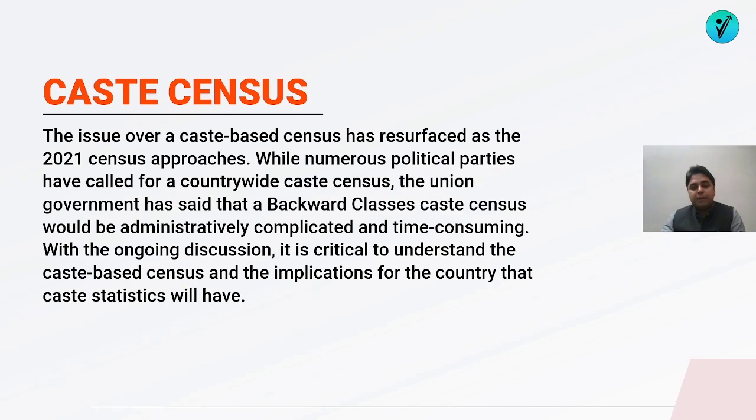Rather, the government should come out with a formula for how those who are less represented within a particular caste can be given more representation without fragmenting the already fragmented quota system. That is something that you can recommend. So it should not be done for political purpose. It should not be done for ulterior motives. It should be done with the actual motive of giving some meaning to this census and to increase representation of all the communities within a particular category.